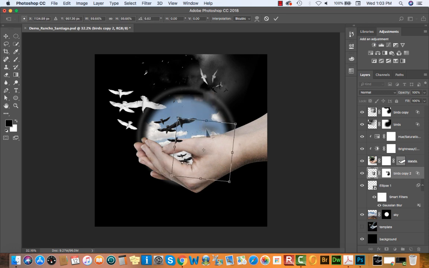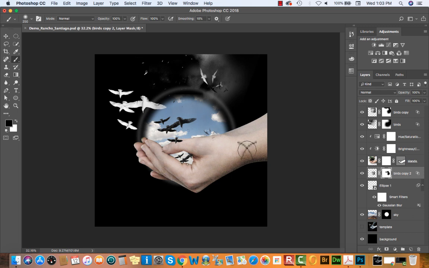You can even go up to your Edit menu, transform, and flip it. And you can make a nice, beautiful layer that just looks like beautiful layers of these birds that look like they're just flocking from everywhere. That's totally up to you. I'll take my brush tool and just clean up this mask just a little bit. I just selected my bird mask here. Okay, and that gives you a little bit of depth as you're working on this.